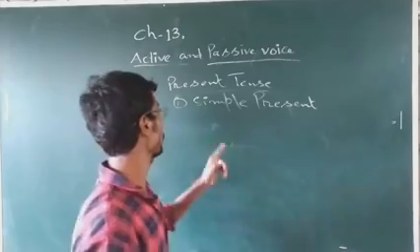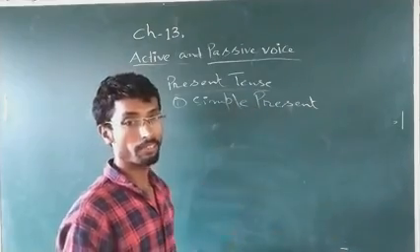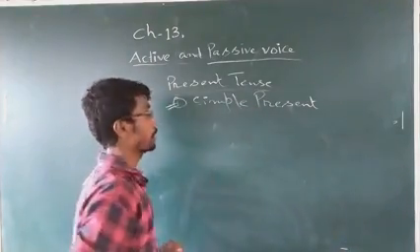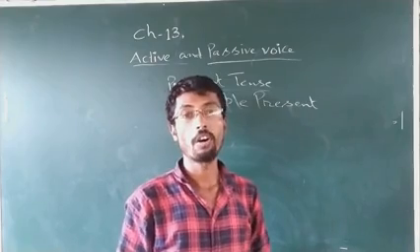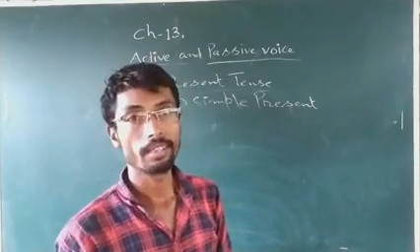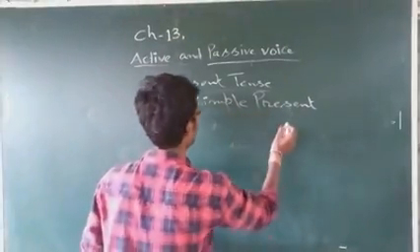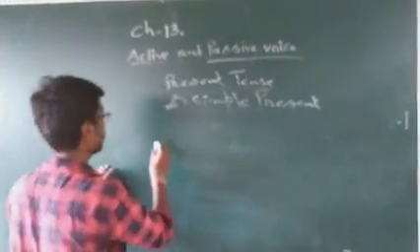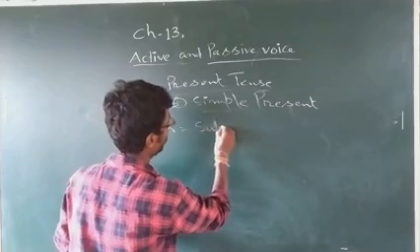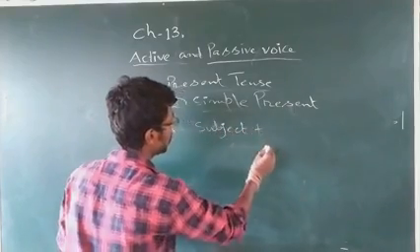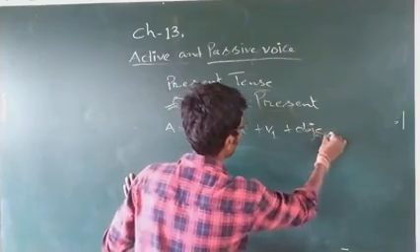From present tense, the first one we'll take simple present tense, and one more name it has, that is called what? Present indefinite tense. So what is simple present tense or present indefinite tense? Any action which we have habit of doing or universal truth, that is called what? Present indefinite tense. Okay? So there are two types of voices. What are those? Active and passive. Simple present tense active voice formation is what? Subject plus V1 plus object.